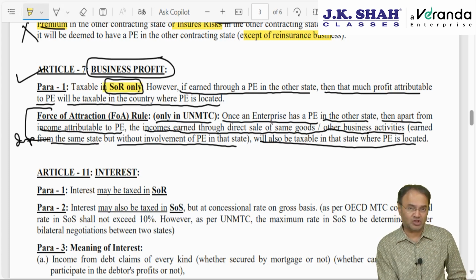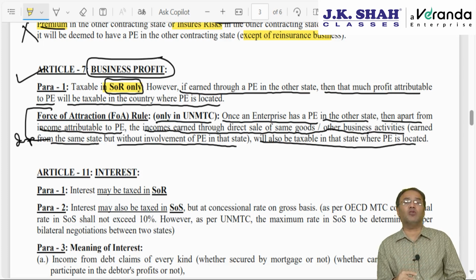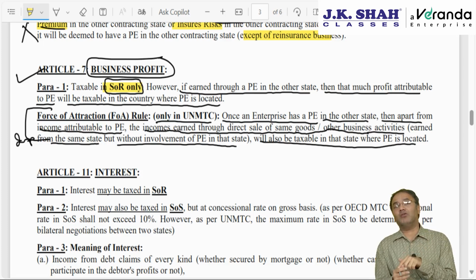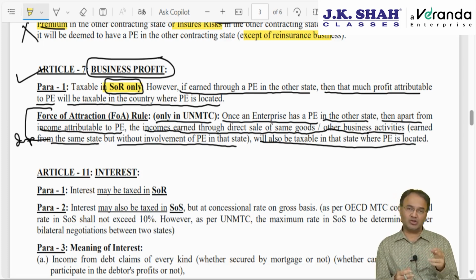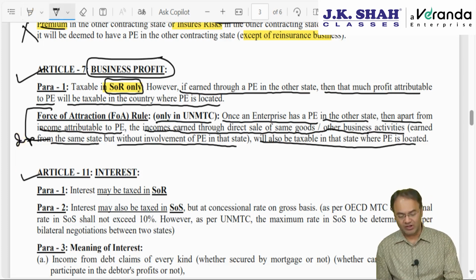So if there is a combination of both, then under the force of attraction rule, as per the UN model, everything will be taxable in the UK. Had these countries been following the OECD model convention, then profit from sale of 4,000 motor cars would have been taxable in India and the 10,000 motor car profit would have been taxable in the UK. Next is Article 11, interest.